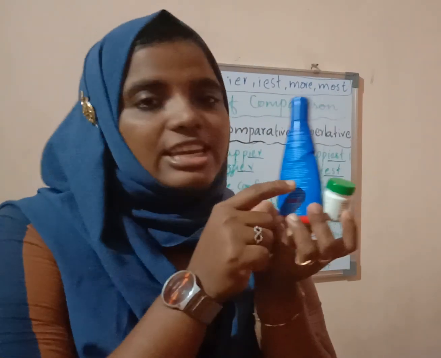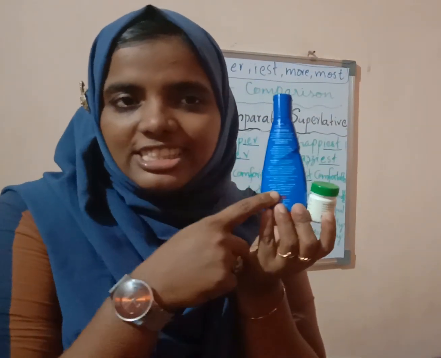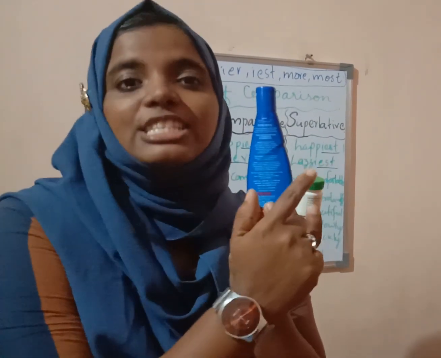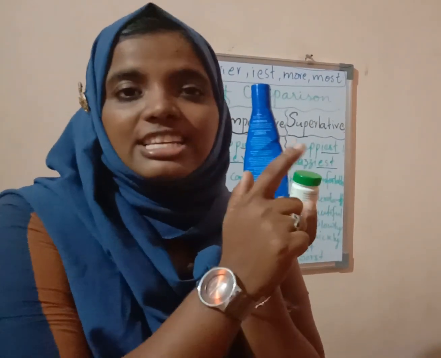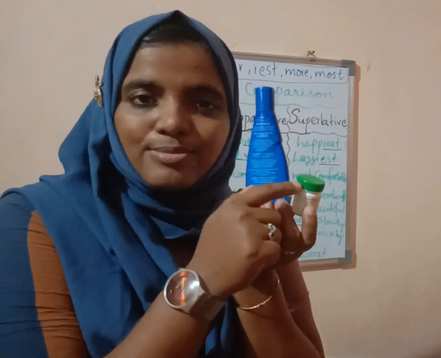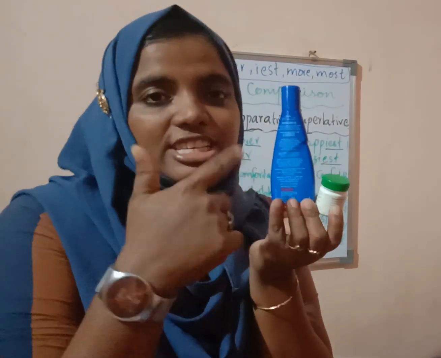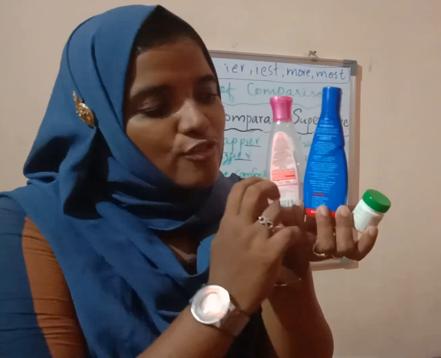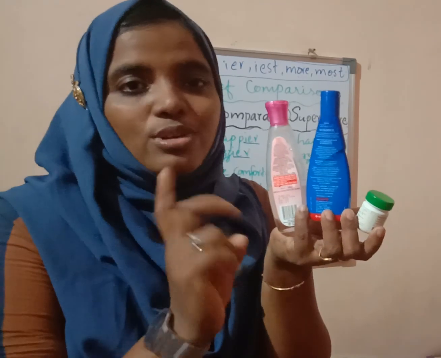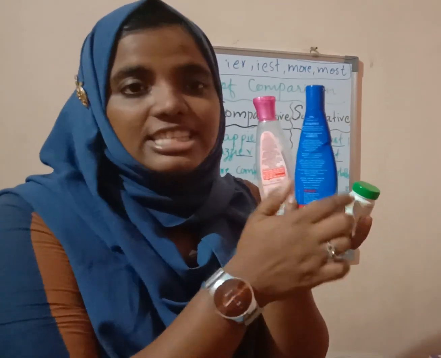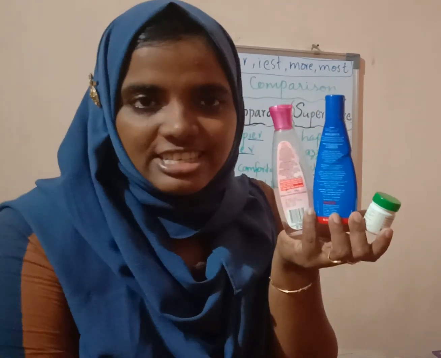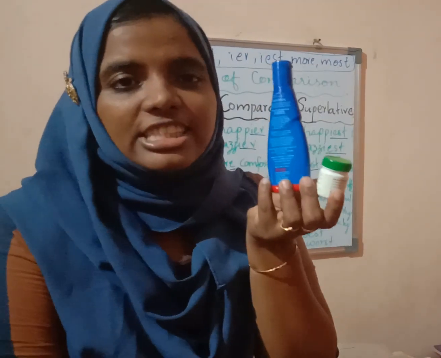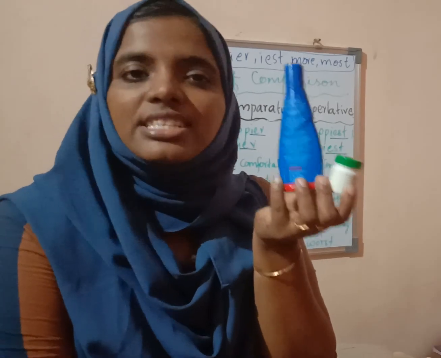See here. Tell me, which is smaller? Yes, two are there. Which is smaller from this? We say this is smaller. Isn't it? Do we say this is small? Among these two we say this is smaller. Now see here, three things are there. When three things are there, we don't say this is smaller. We say this is the smallest. More than two things, then we say smallest. When it is two things, we say smaller.